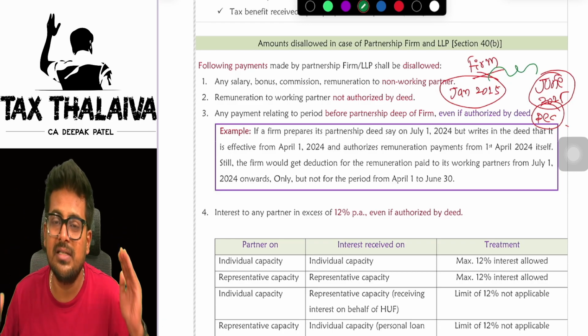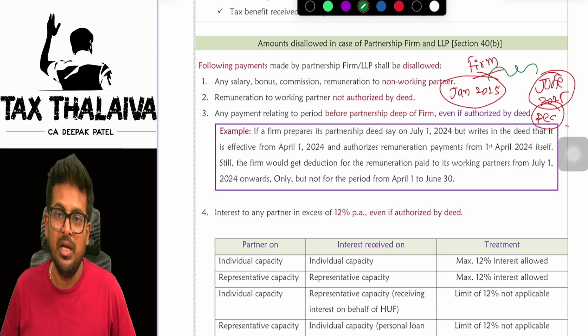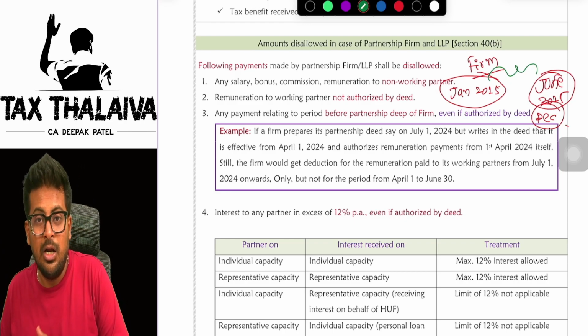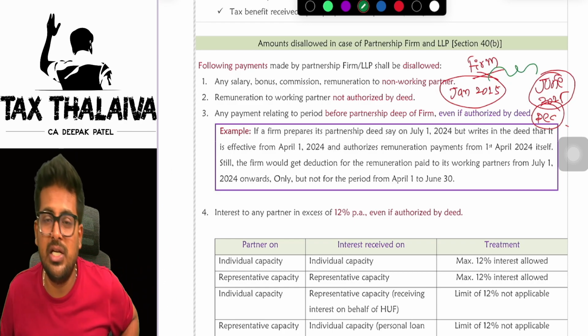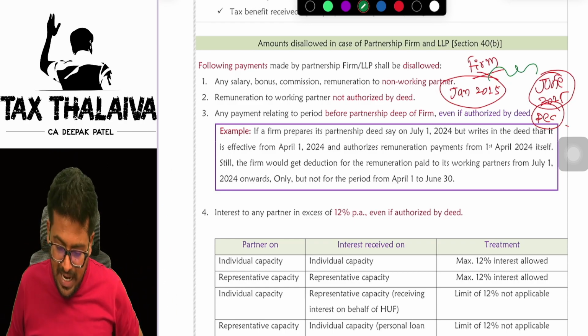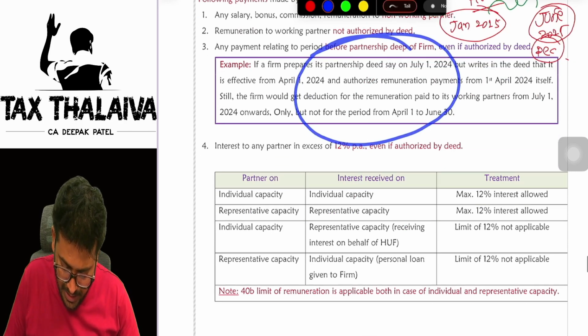Then only the full year's salary would have been allowed as an expenditure in the hands of the partnership firm. They created the deed later, but they thought that we will include the past period's remuneration also in this, but that is not accepted. I have given you a beautiful example. You can just read it.